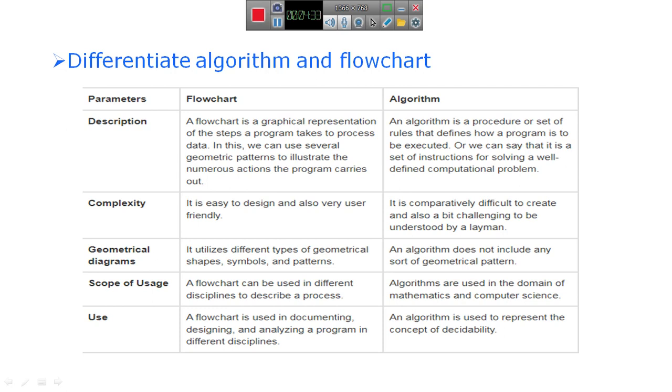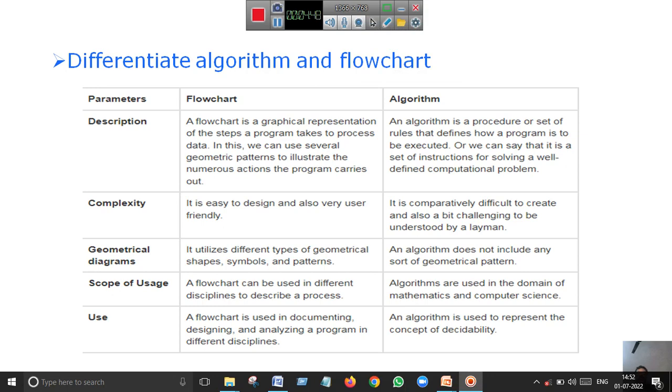The algorithm is language independent. Then the algorithm is in a written form.